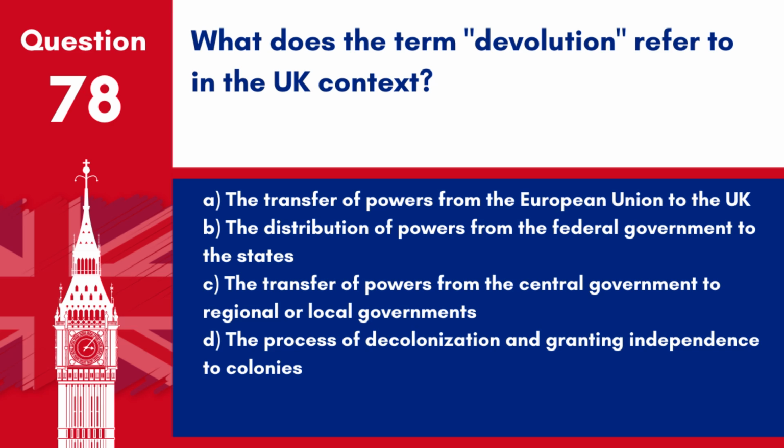Question 78. What does the term devolution refer to in the UK context? A. The transfer of powers from the European Union to the UK. B. The distribution of powers from the federal government to the states. C. The transfer of powers from the central government to regional or local governments. D. The process of decolonisation and granting independence to colonies.